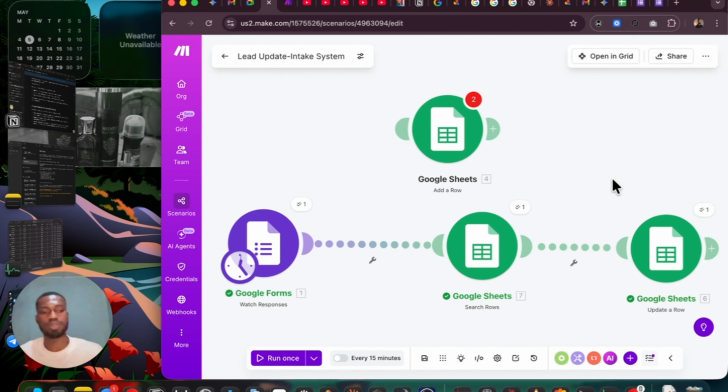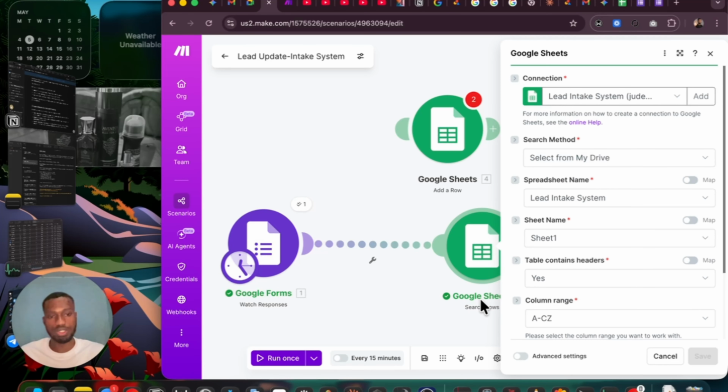So now to continue, you can see that we've been able to successfully do this. The difference is just the fact that we need to be able to search for the row using this search rows.